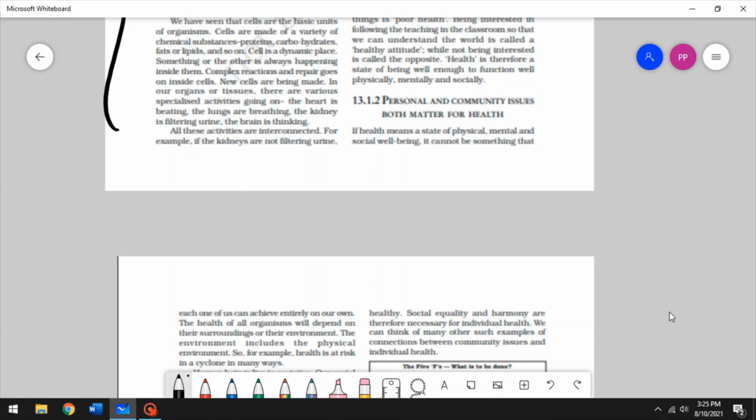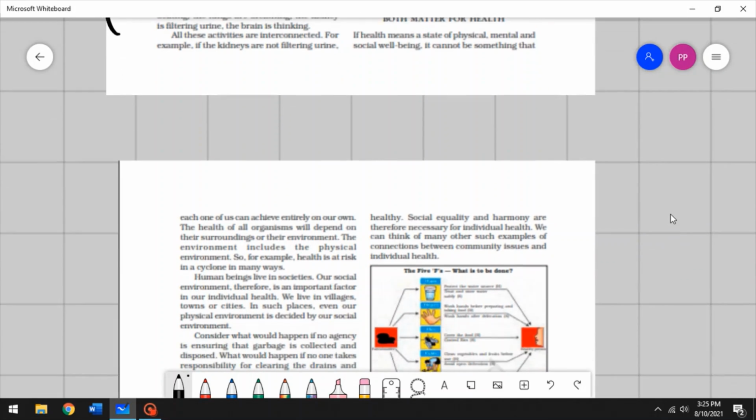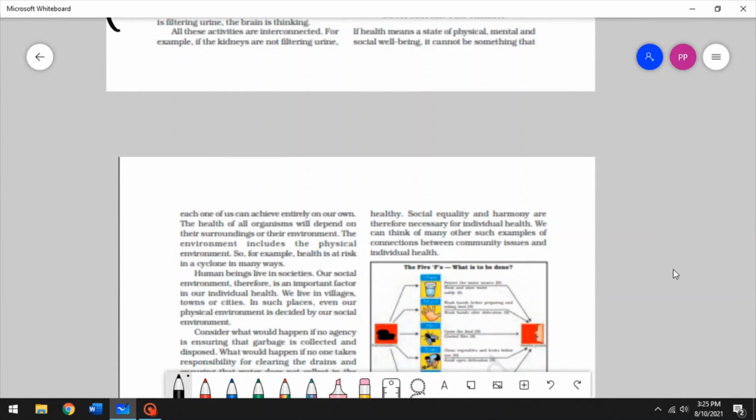All right, so if you take personal issues, maybe your mind is not good. Maybe you are sad or anxious or frustrated for some reason, for any reason, it doesn't matter. If you have not been mentally fit for a long time, then you would be considered unhealthy.